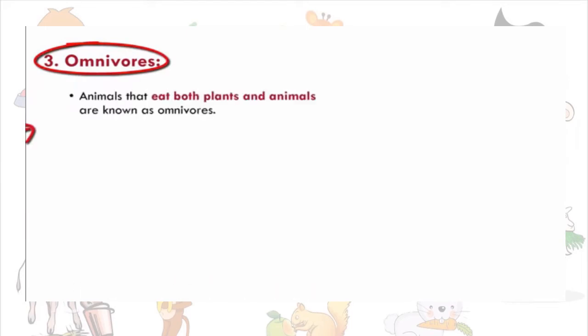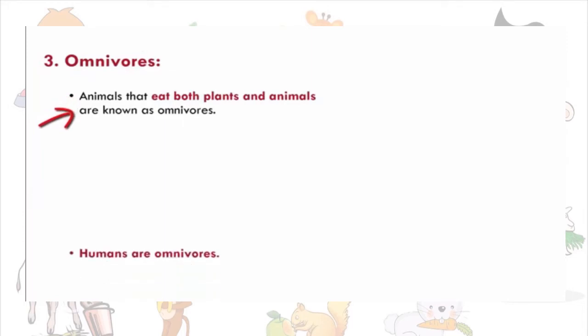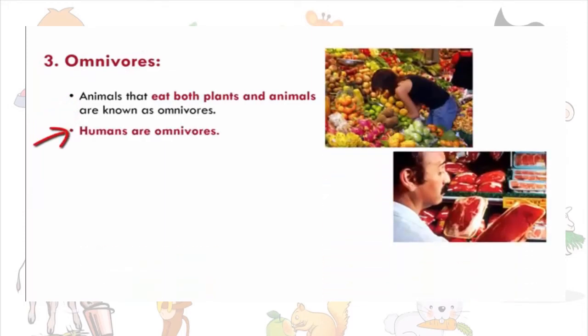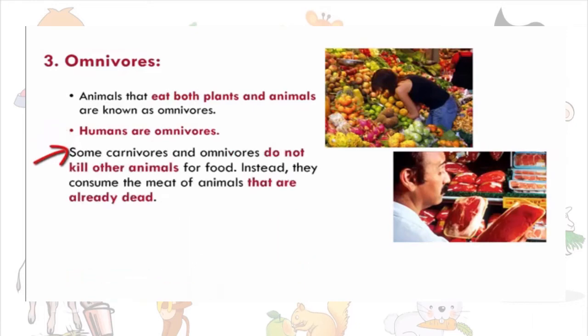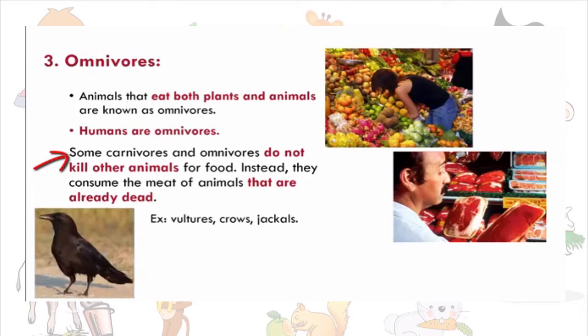The third category we have is omnivores. Animals that eat both plants and animals are known as omnivores. Humans are omnivores as they eat both plants and animals. Some carnivores and omnivores do not kill other animals for food. Instead, they consume the meat of animals that are already dead. For example, vultures, crows, jackals, etc. Let us move on to understand what is meant by food chain.